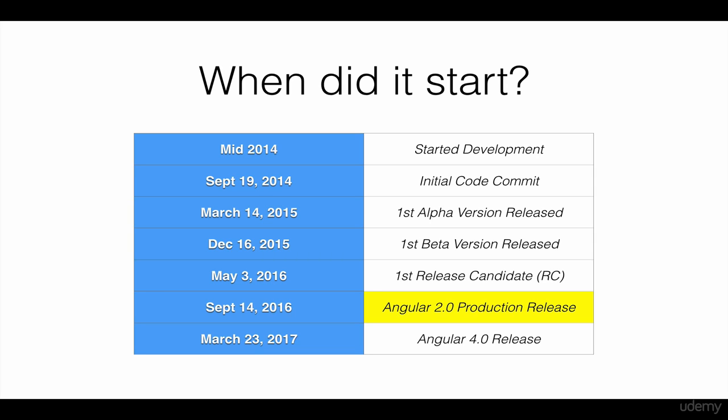On March 14, 2015, the first alpha version was released. And in that same year, the beta version was also released. On May 3, 2016, the first RC, or Release Candidate version, was unveiled. And finally, on September 14 of that same year, the Angular 2 release version was released.